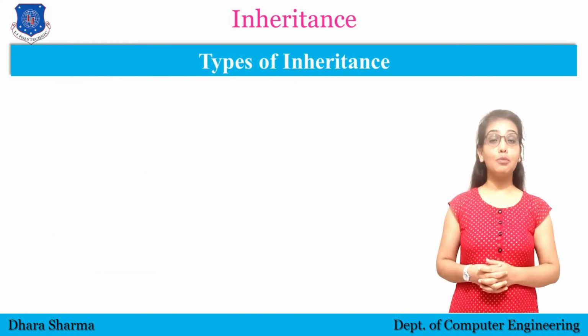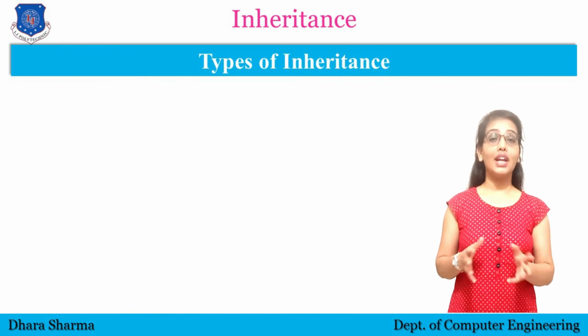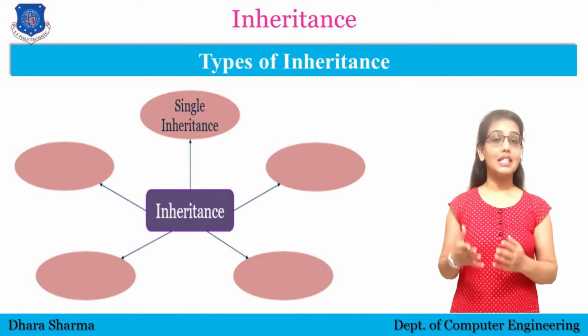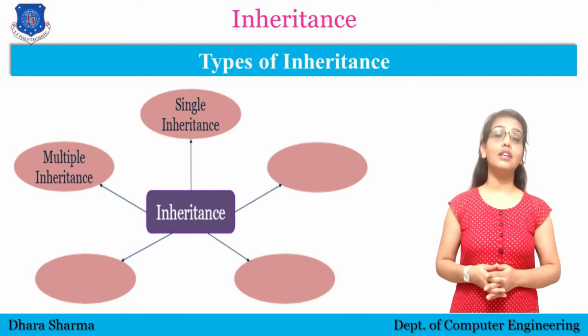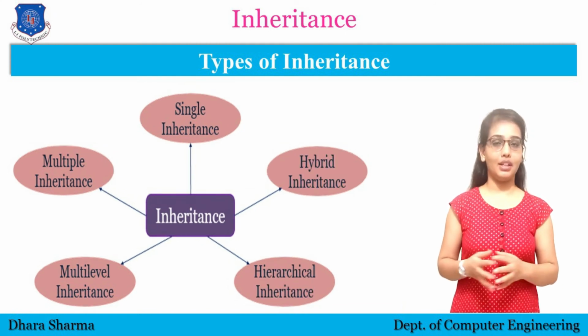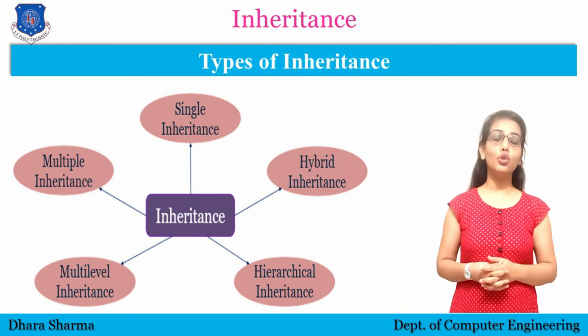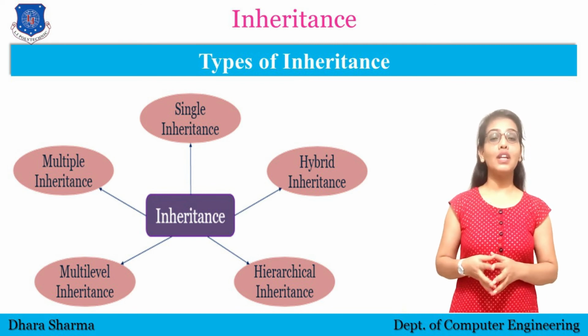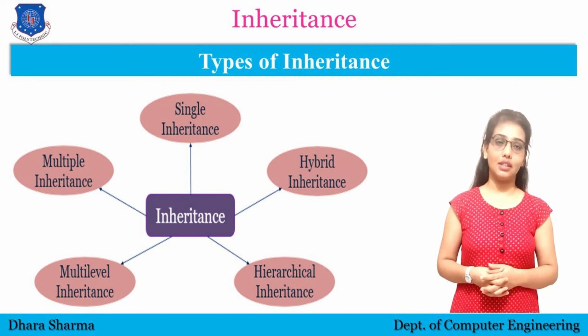Now let's see the types of inheritance. So there are 5 types of inheritance: single inheritance, multiple inheritance, multi-level inheritance, hierarchical inheritance and hybrid inheritance. In my upcoming video, you will see all the types of inheritance with examples in detail.